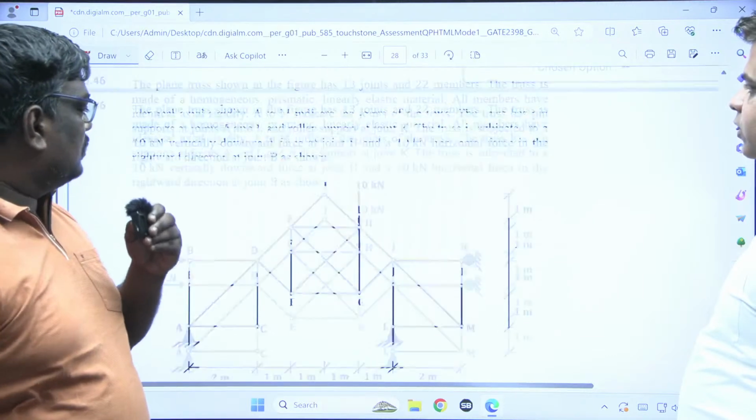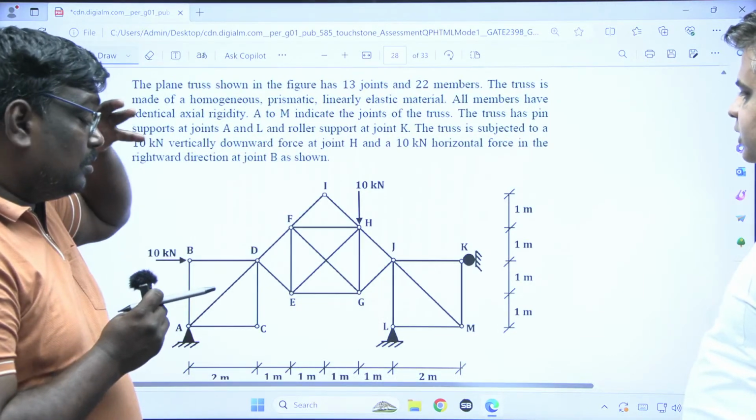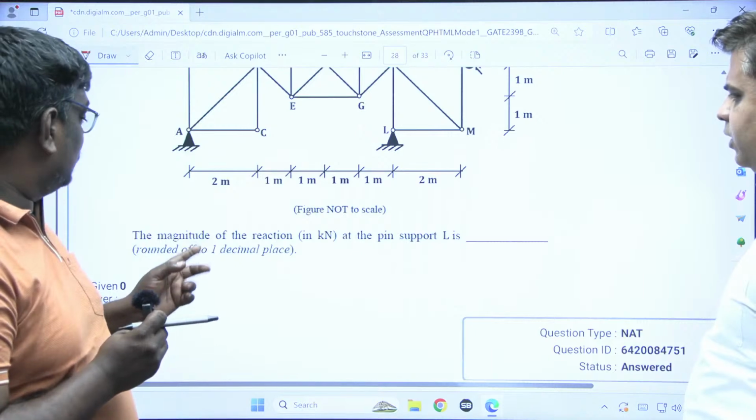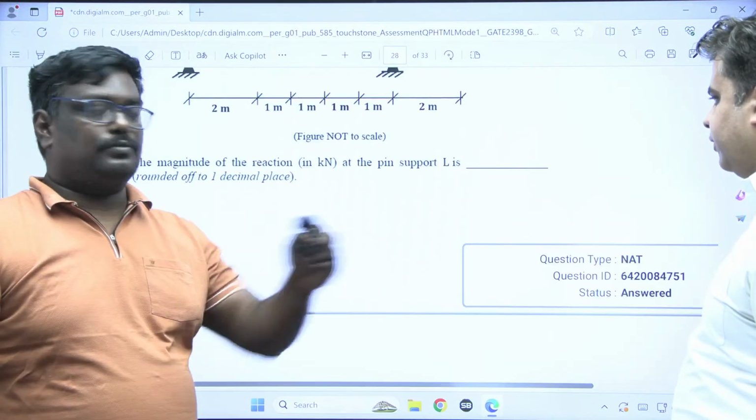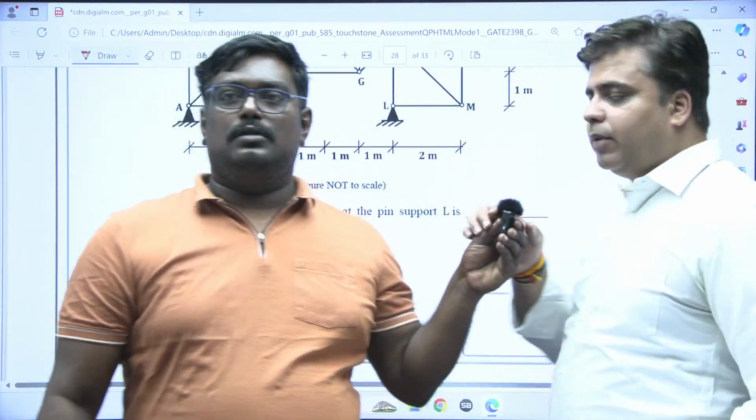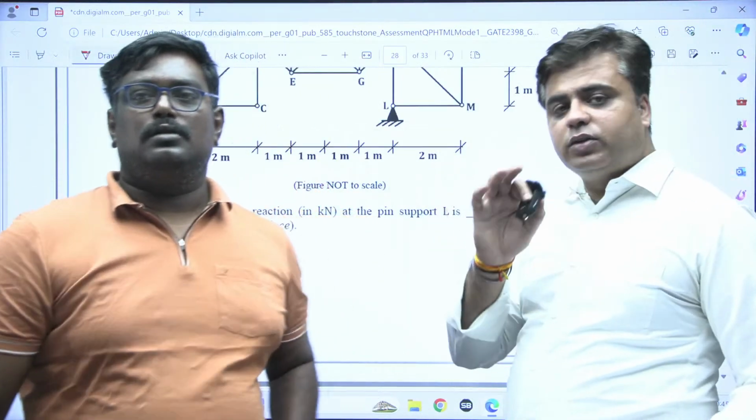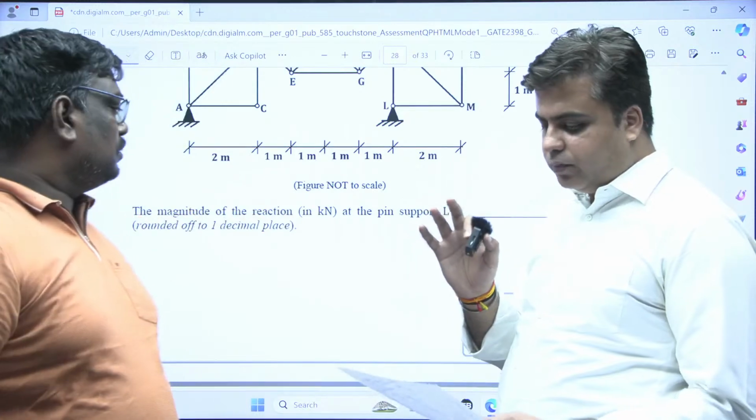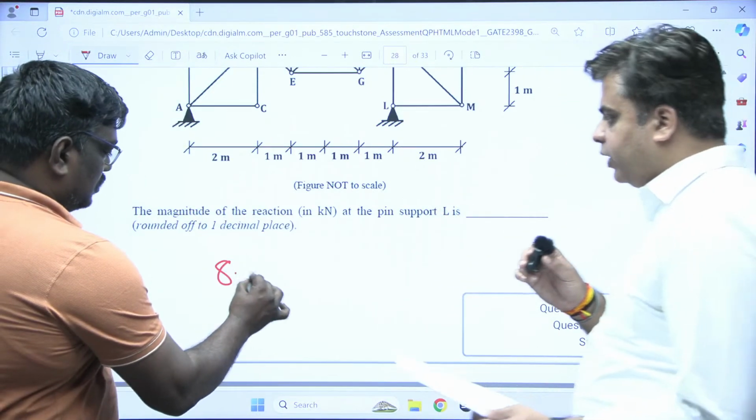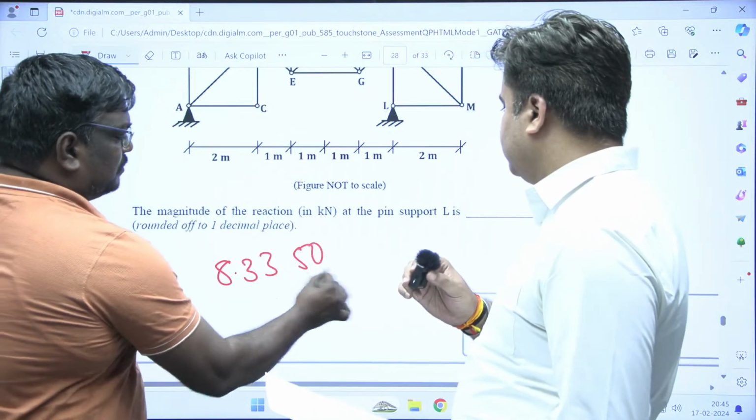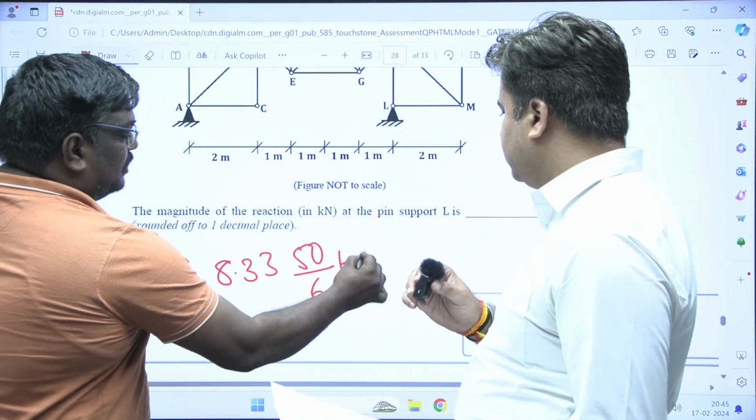Okay, so this is the question from truss analysis. I think they have asked a very complicated reaction. A very complicated truss is given to you, but we will come up with the solution. There is one typical way to handle this question. For now, the answer to this question is 8.33 kilonewton. I think it will be 50 by 6 kilonewton, which is 8.33 kilonewton.